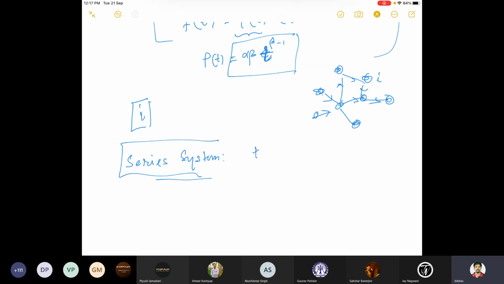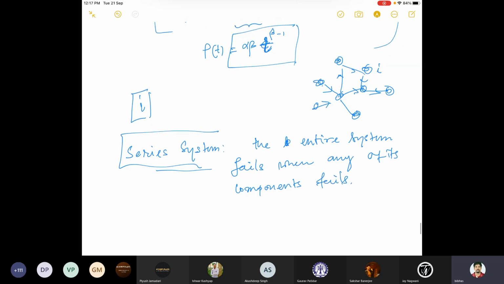Series means the entire system fails when any of its components fails.